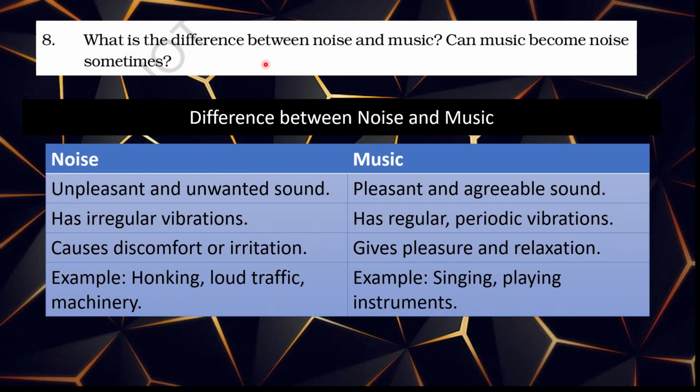Eighth question. What is the difference between noise and music? Can music become noise sometimes? Difference between noise and music. Noise: unpleasant and unwanted sound. Music: pleasant and agreeable sound. Noise has irregular vibrations. Music has regular periodic vibrations.